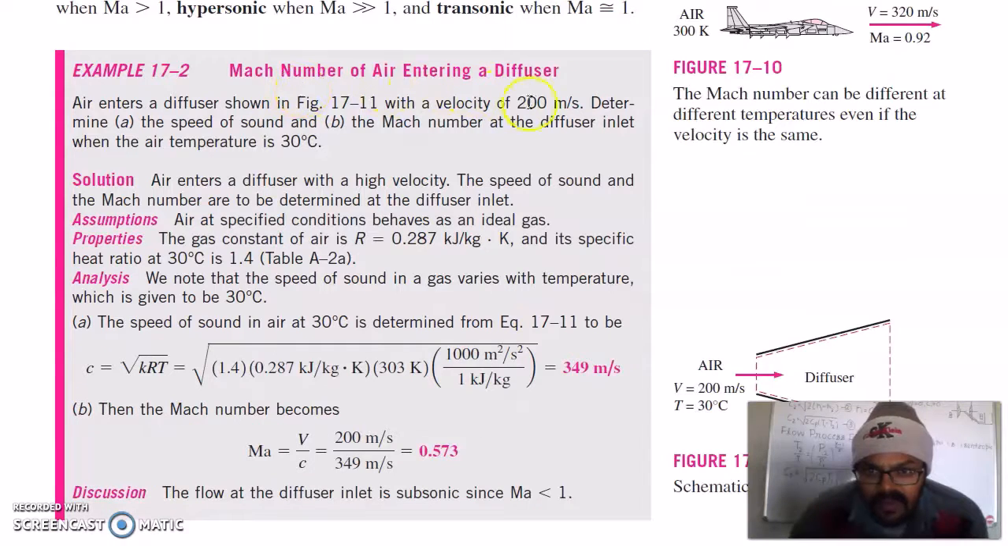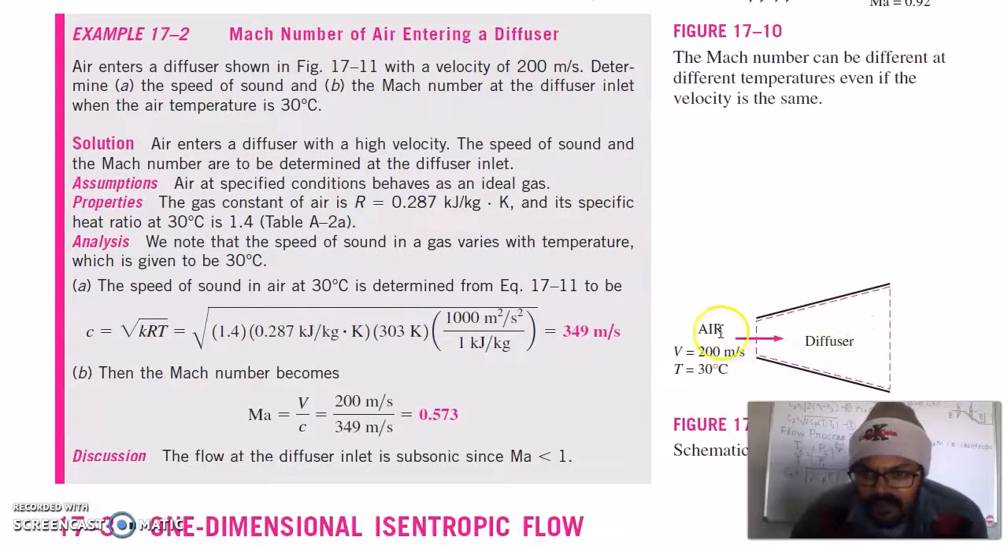Now consider a diffuser in which air enters with a velocity of 200 meter per second and a temperature of 30 degrees Celsius. We have to find the speed of sound and the Mach number at the diffuser inlet when the air is at 30 degrees Celsius.